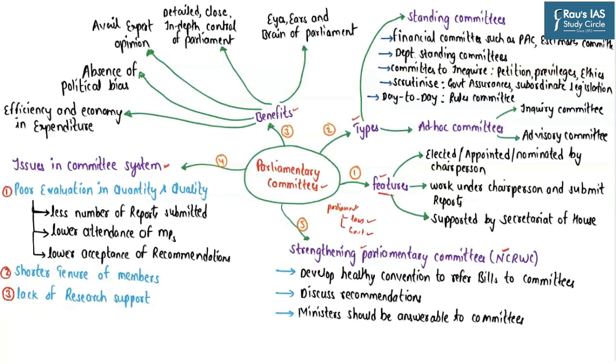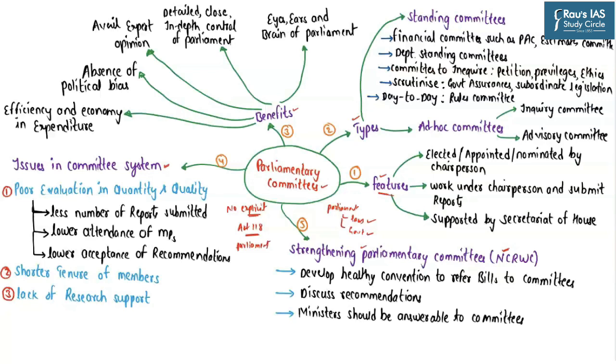The Indian Constitution talks about the parliamentary committees at various places. But please understand, as of now, we do not have any explicit provisions related to the parliamentary committees in the Indian Constitution. The parliamentary committees derive their authority from Article 118 of the Indian Constitution. Article 118 basically empowers the parliament to make rules and regulations related to its business. Hence, in pursuance of Article 118, the Parliament has set up a number of parliamentary committees.